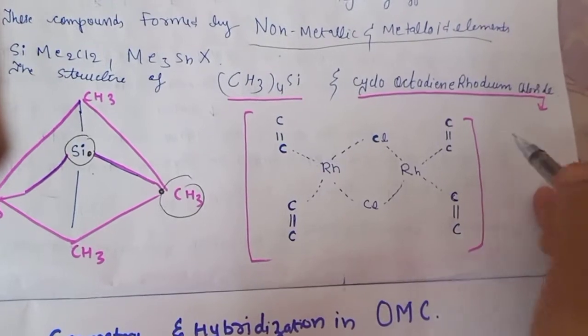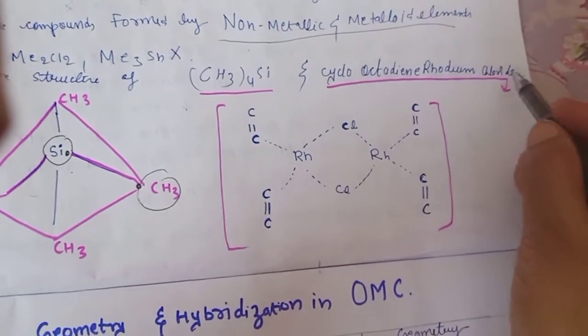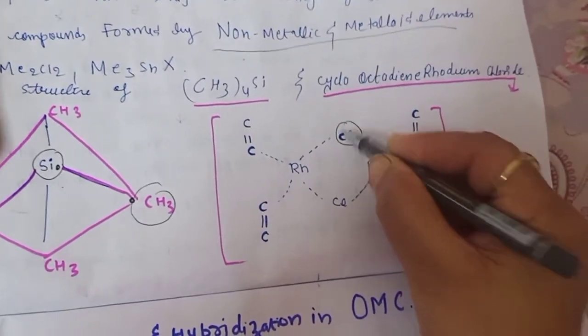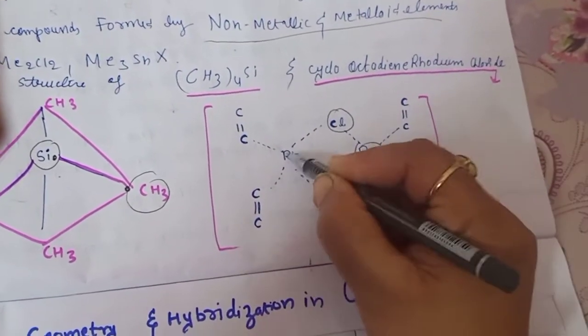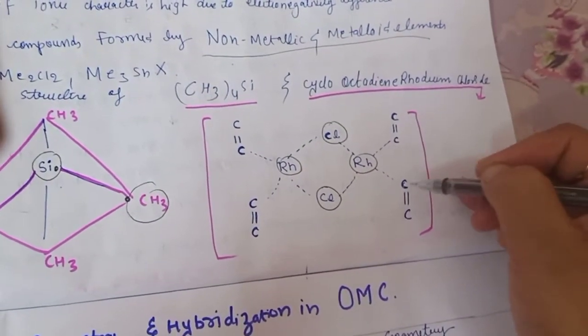So you can see the structure here. This is our cyclooctadiene rhodium chloride. So these are the 2 chlorine atoms. This is our rhodium, and this is our octadiene, means there will be 8 carbon atoms.